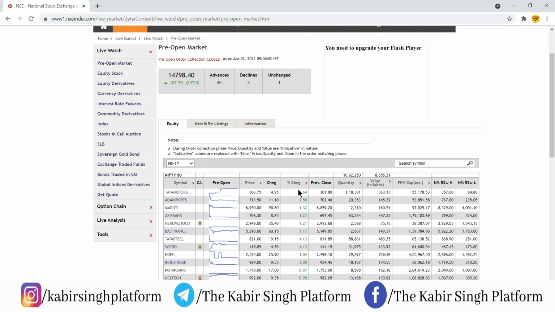Okay, so there is no use or benefit of checking out stocks which are negative, because the market direction is positive. You should not do a stock selection on the negative side. If the market is bearish, then you can definitely go and check out the stocks which are bearish in the pre-market. But today, if you see here on 1st April, the market was bullish.